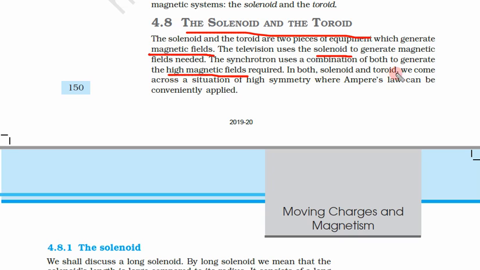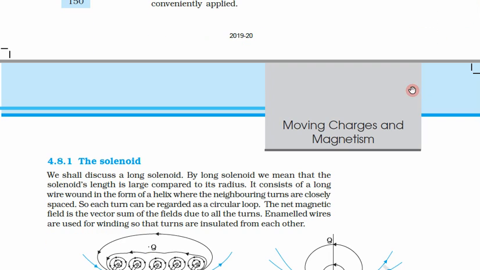In both solenoid and toroid, we come across a situation of high symmetry. So we will have a high symmetry where Ampere's law can be applied. So we have to see how this Ampere's circuital law is applied to solenoid and toroid.